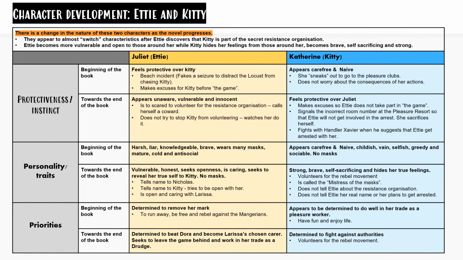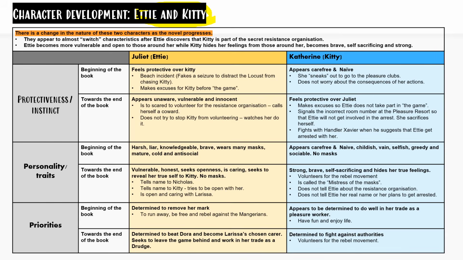Now we'll look at the last theme in this video, character development, and I want to pay particular attention to the characters of Kitty and Edyth. There is a certain change in the nature of these two characters as the novel progresses. They appear to almost switch characteristics after Edyth discovers that Kitty is part of the secret resistance organization. Edyth becomes more vulnerable and open to those around her, while Kitty hides her feelings from those around her. Kitty also becomes brave and self-sacrificing and strong.